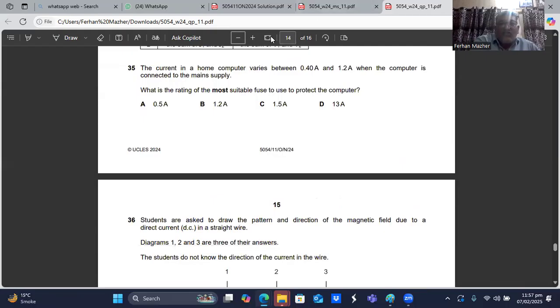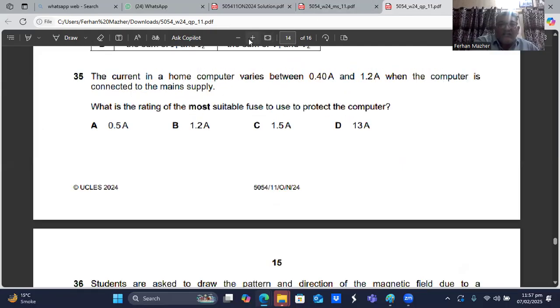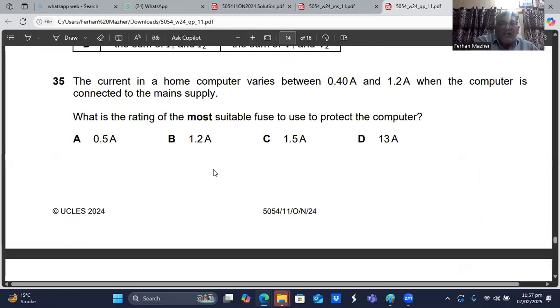Then we have question number 35. Here we have the current in a home computer varying between 0.40 ampere and 1.2 ampere when the computer is connected to the main supply. What is the rating of the most suitable fuse to use to protect the computer? The fuse must be a little more than the current which the computer normally takes.